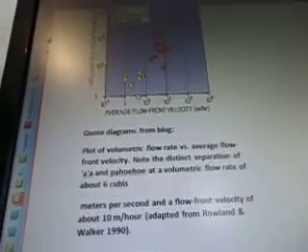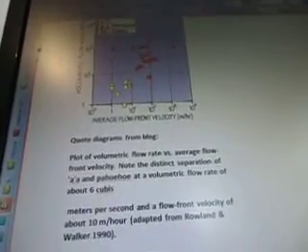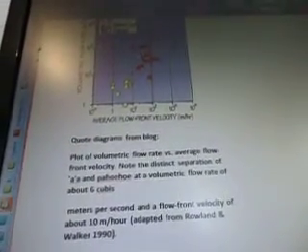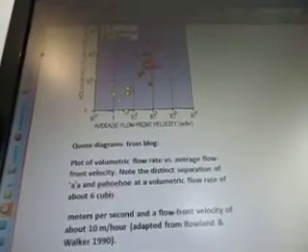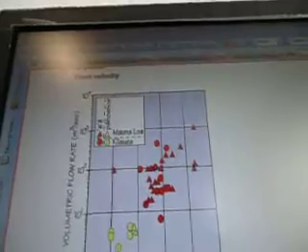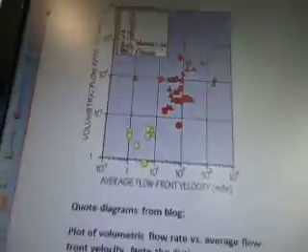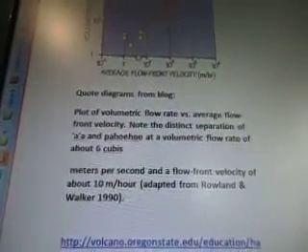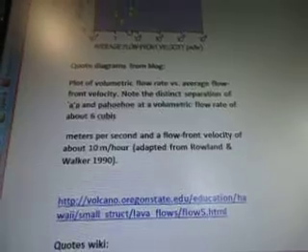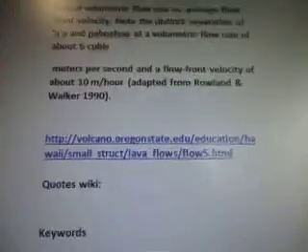Quote: diagrams for blog. The plot of volumetric flow rate versus average flow front velocity. Note the distinct separation of A and PAHO he at a volumetric flow rate of about 6 cubic meters per second. The yellow is the PAHO he and the A's are the reds. 6 cubic meters per second and a flow front velocity of about 10 miles per hour. Adapted from Rowland and Walker, 1990. So there's the link,